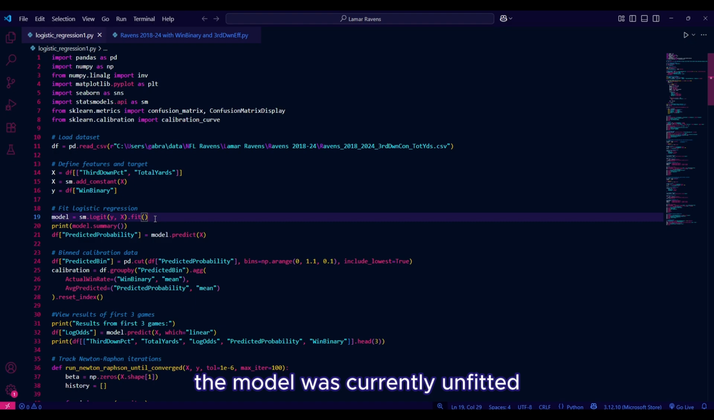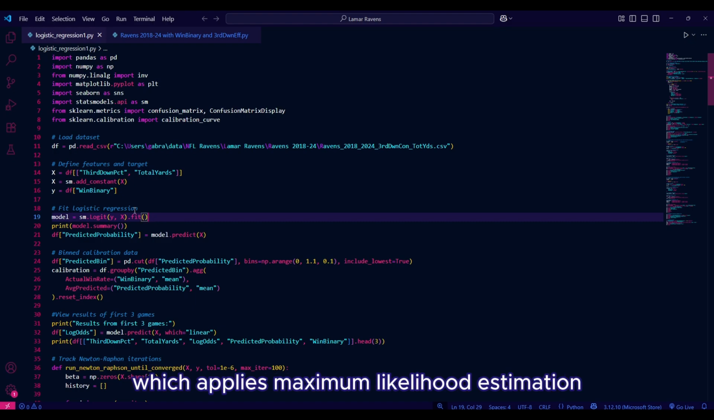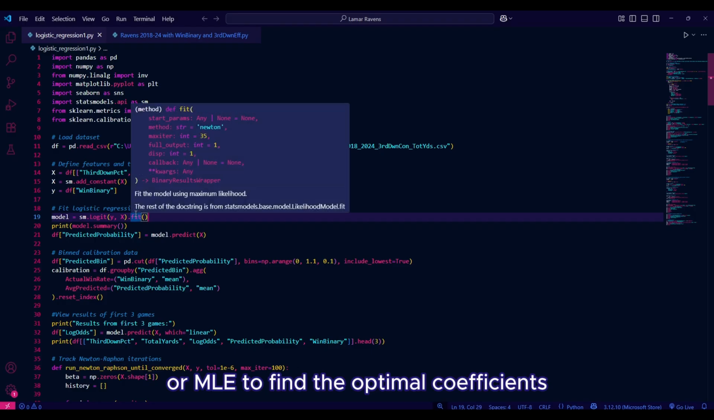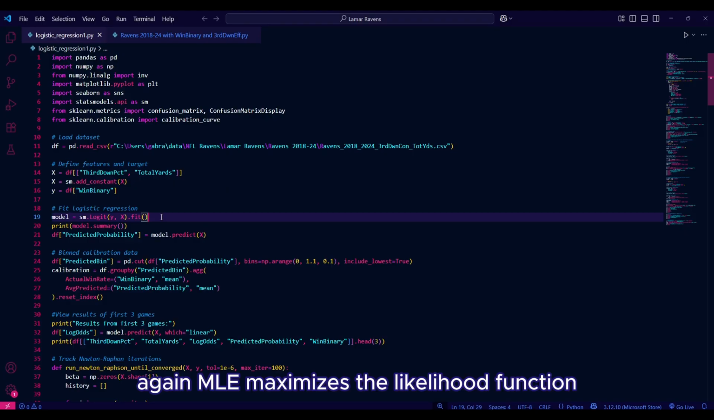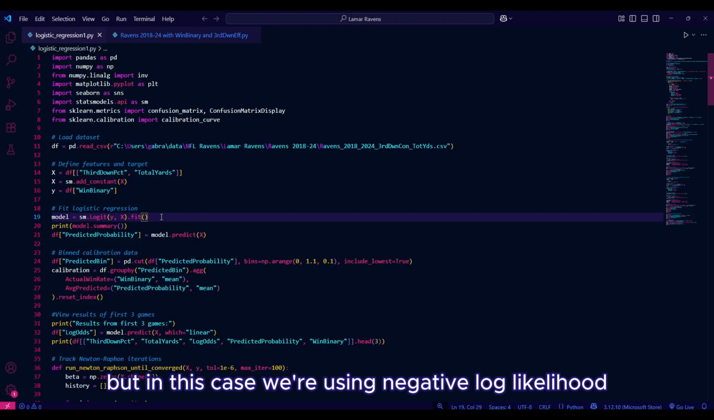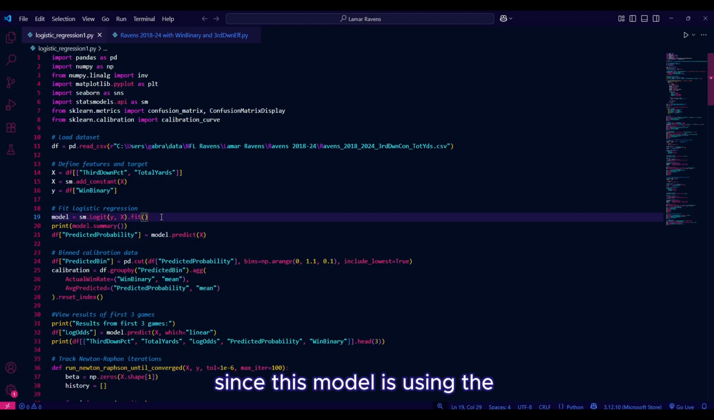The model was currently unfitted, so we then follow with the fit method, which applies maximum likelihood estimation, or MLE, to find the optimal coefficients, intercept, and slopes that maximize the probability of observing the given outcomes. Again, MLE maximizes the likelihood function, but in this case, we're using negative log likelihood since this model is using the Newton-Raphson optimization algorithm, which minimizes the functions.